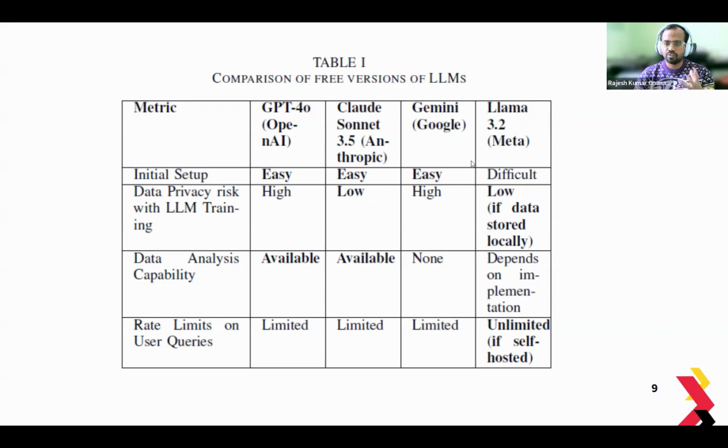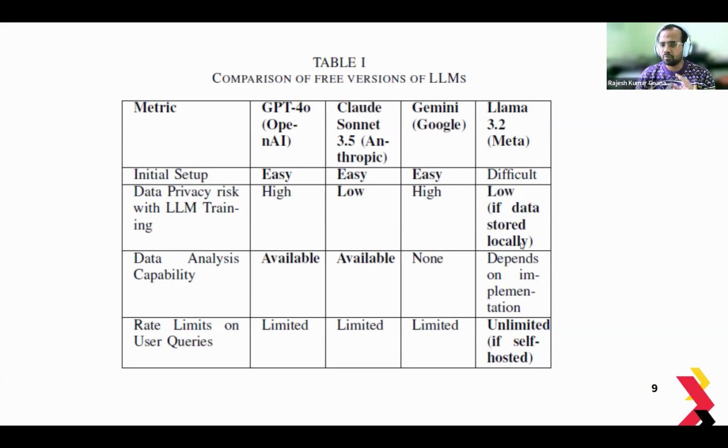So because of these comparisons, for the next step, we're going to drop Gemini because it does not allow us to upload CSV or XLS data sets, which is key to this project. So we're going to compare GPT-4o, Claude, and then Llama in the next step.